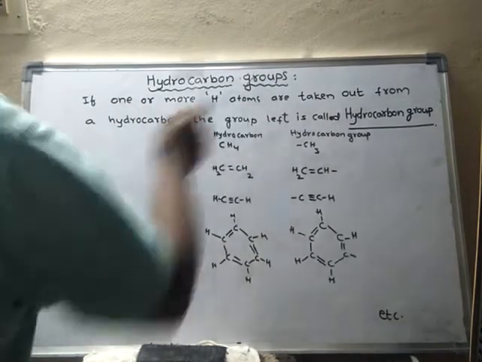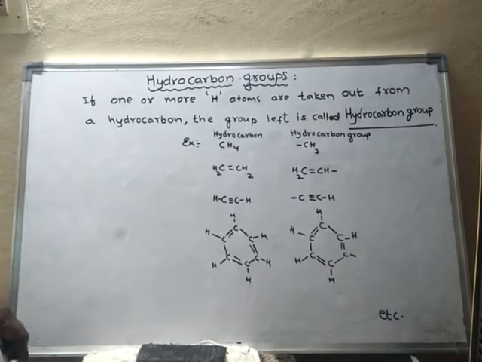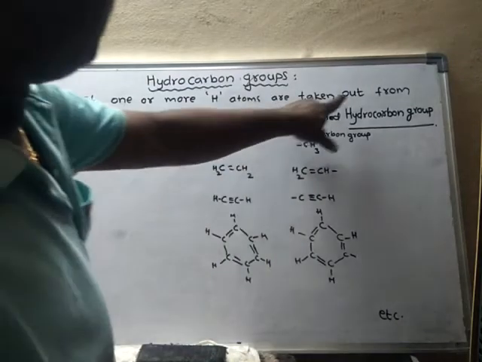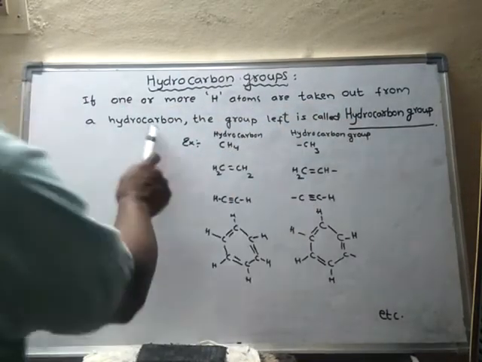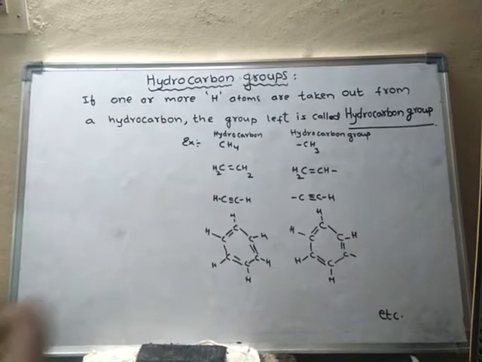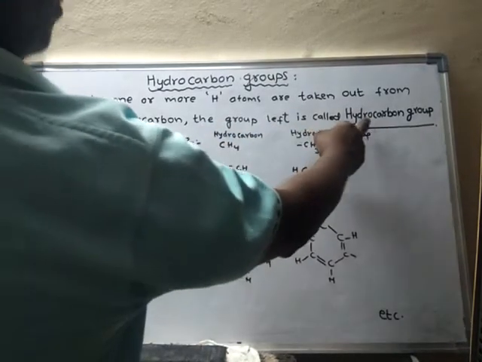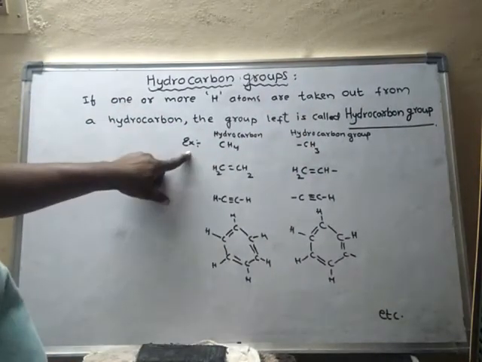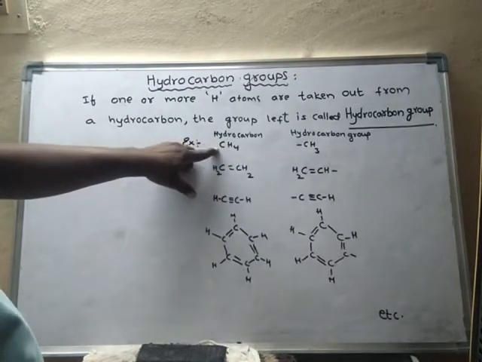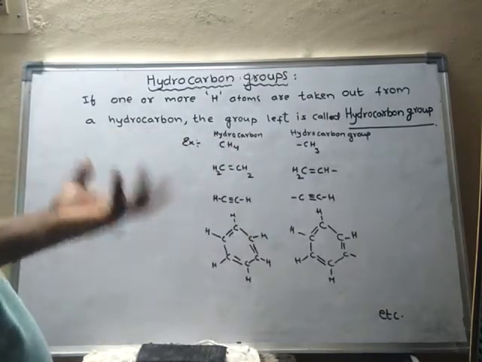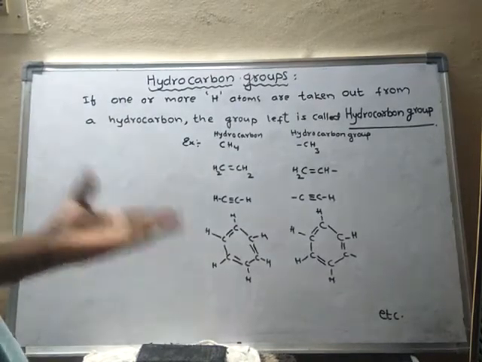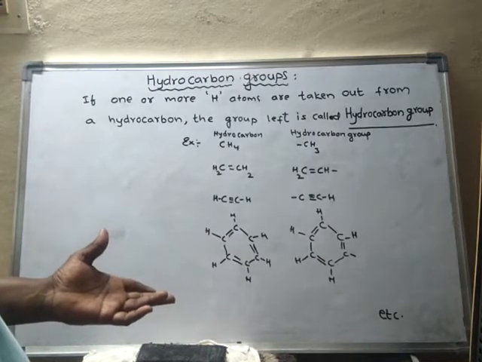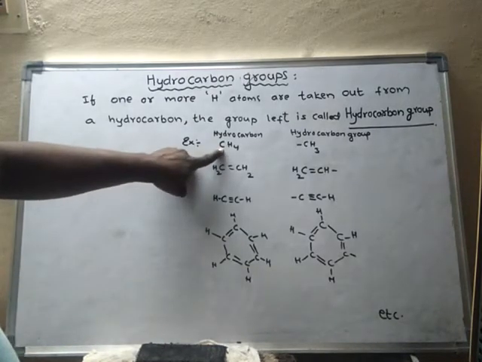What is a hydrocarbon group? If one or more hydrogen atoms are taken out from a hydrocarbon, then the group left is called a hydrocarbon group. For example, CH4, methane, is a hydrocarbon. What is the meaning of hydrocarbon? The compounds which contain carbon and hydrogen only are said to be hydrocarbons. So this is an example of a hydrocarbon.